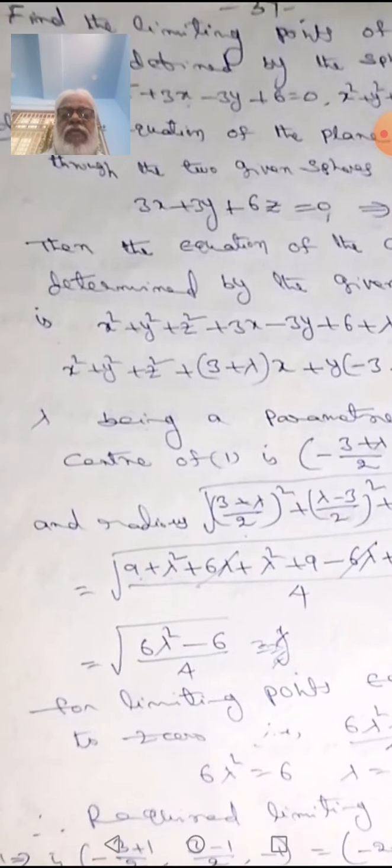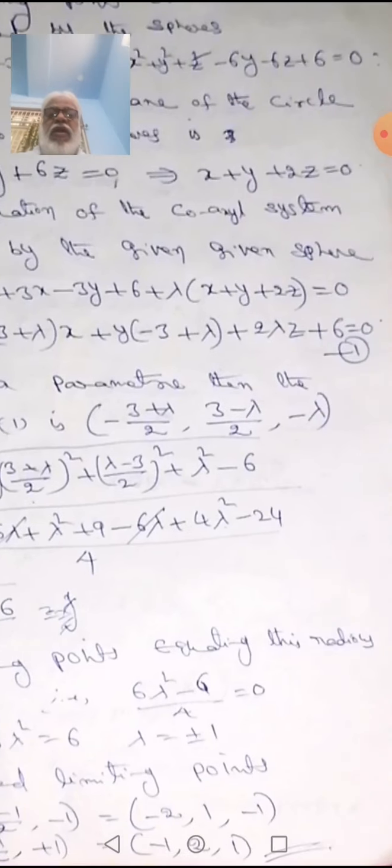x square plus y square plus z square plus (3 plus lambda) x plus (lambda minus 3) y plus 2 lambda z plus 6 is equal to 0. Lambda being a parameter, because here we want to find the value of lambda.